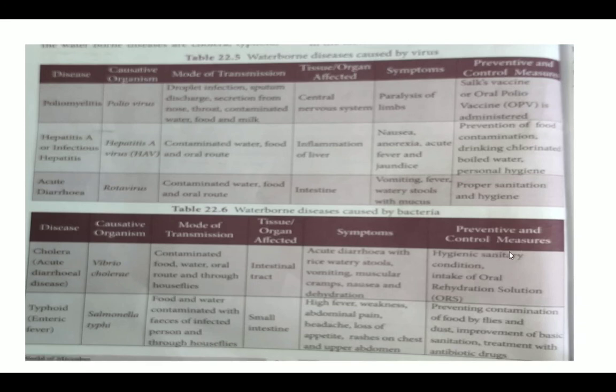So, preventive measure for cholera is intake of ORS. That means loose stools, acute diarrhea will be there. To avoid that, ORS solution can be taken and good sanitary conditions should be maintained. And for typhoid, food should be in a good hygienic state. Contamination of the food should be avoided. Do not keep the food open. It can also be treated with the help of antibiotic medicine.